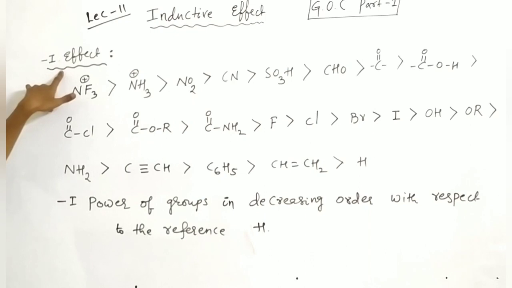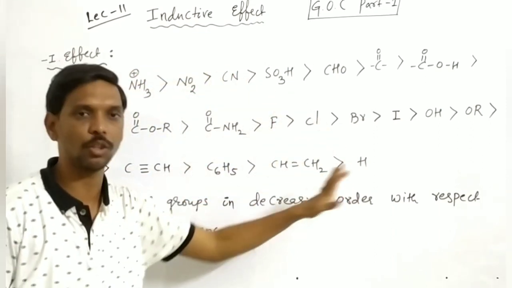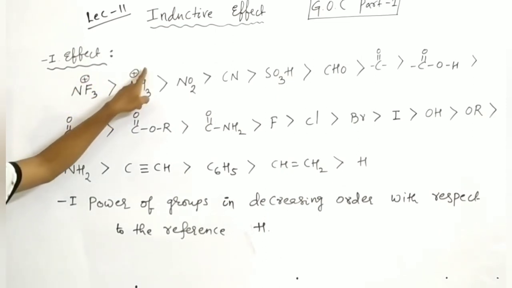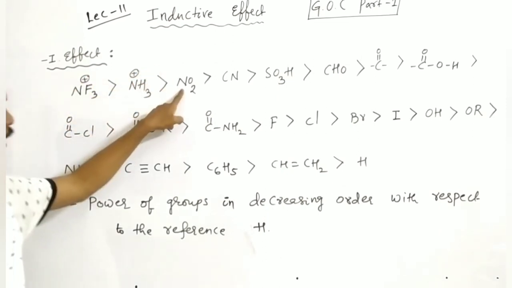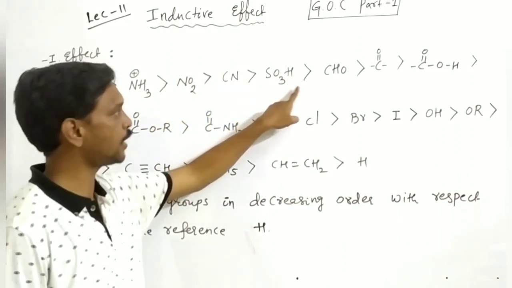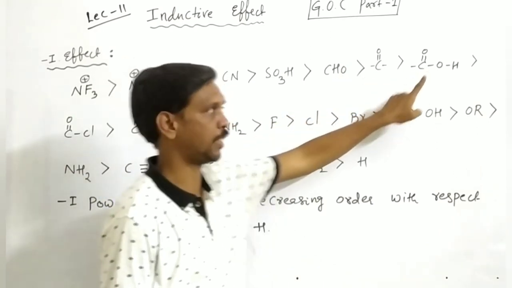See here students, the minus I effect groups. Here it is the series. First NF3+ has more power than this group. That is NF3+ is greater than NH3+ is greater than NO2, CN, SO3H, CHO, CO, COOH.